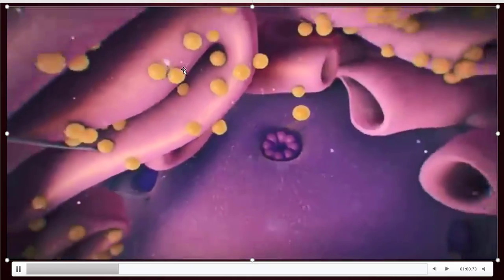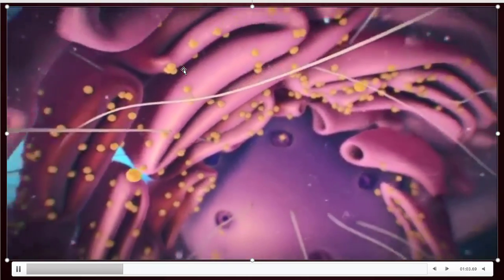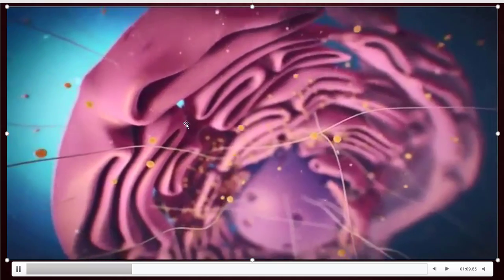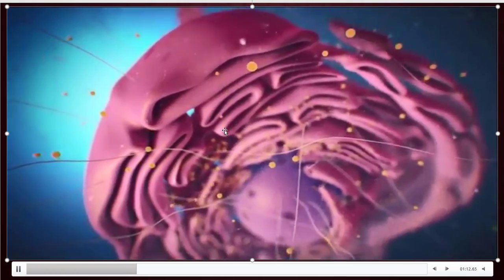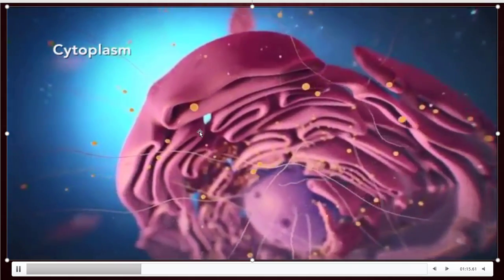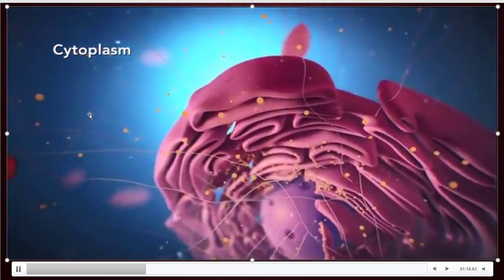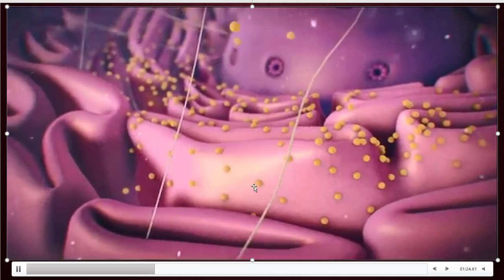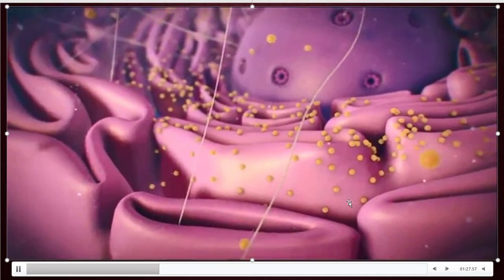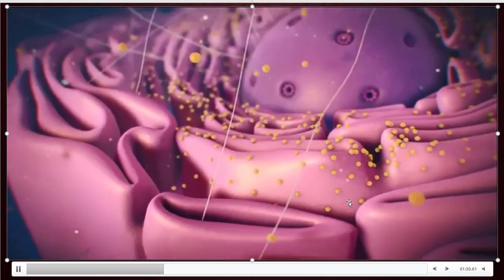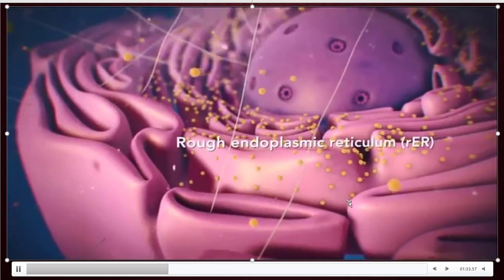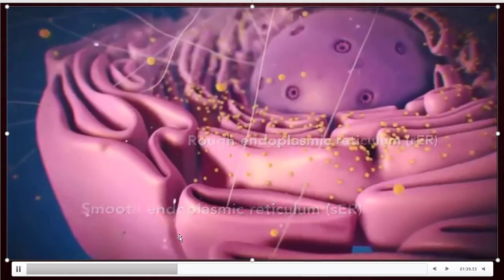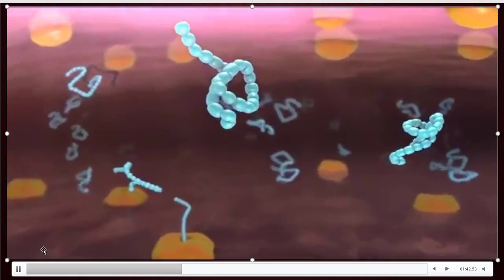They come out of the nucleus like this. The yellow color balls you are observing here are called ribosomes. These ribosomes are attached to these membrane bound structures called endoplasmic reticulum. Okay, and this jelly-like fluid is called cytoplasm, which is inside the cell. You are observing different fibers and some other organelles also. And these yellow color balls are attached to the endoplasmic reticulum. That endoplasmic reticulum is called rough endoplasmic reticulum, RER. And some endoplasmic reticulum do not contain those, so those are called smooth endoplasmic reticulum.